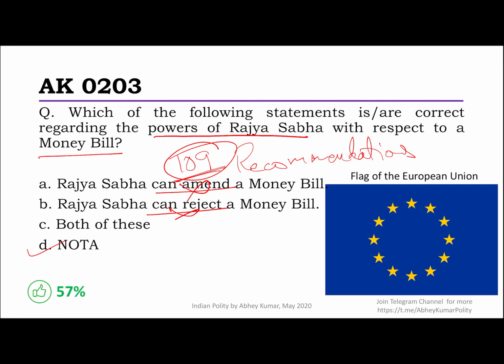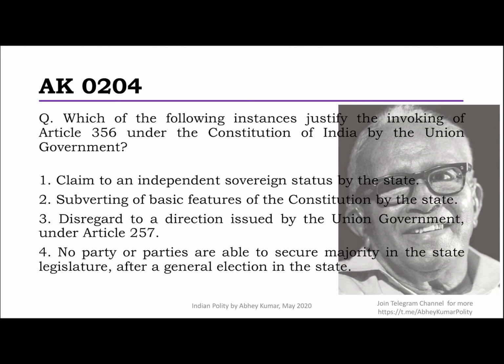So we move on to the next question, and that is, which of the following instances justify the invoking of Article 356 under the Constitution of India? Essentially, the provision is that whenever the president is satisfied, which means the union government is satisfied, that the administration of the government of the state cannot be run in accordance with the provisions of the Constitution, right?